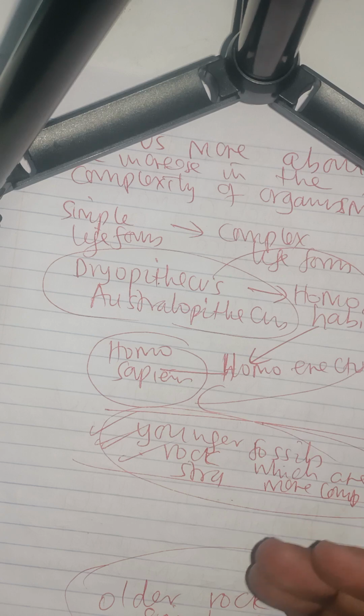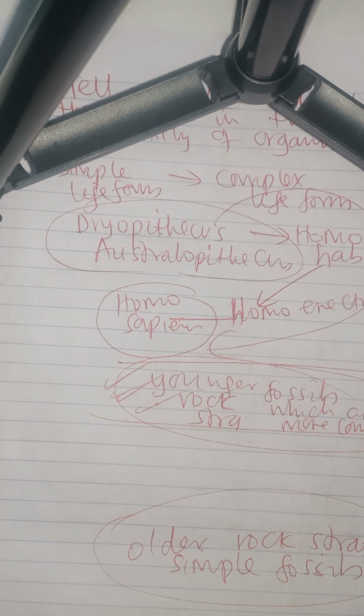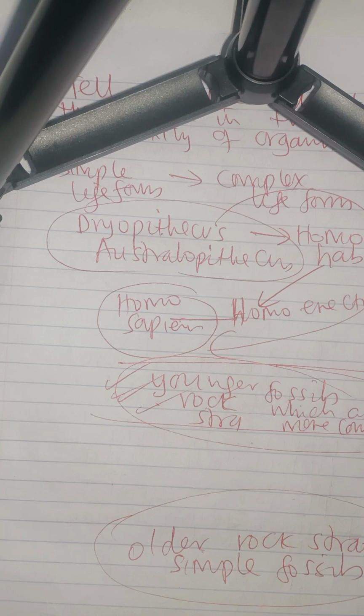But the simple earliest life forms end up being found in the older rock strata. You get the point? That is a confirmation that there has been evolution.